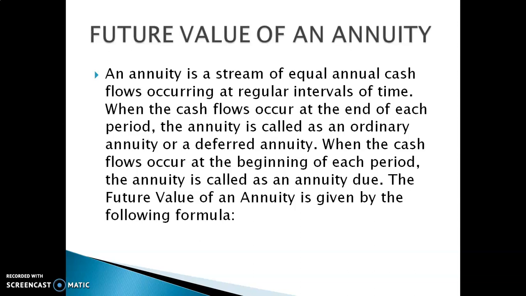When the cash flows occur at the beginning of each period, it is called an annuity due.